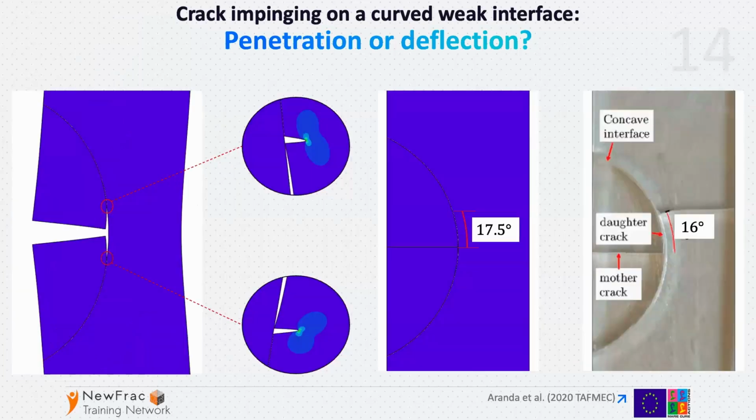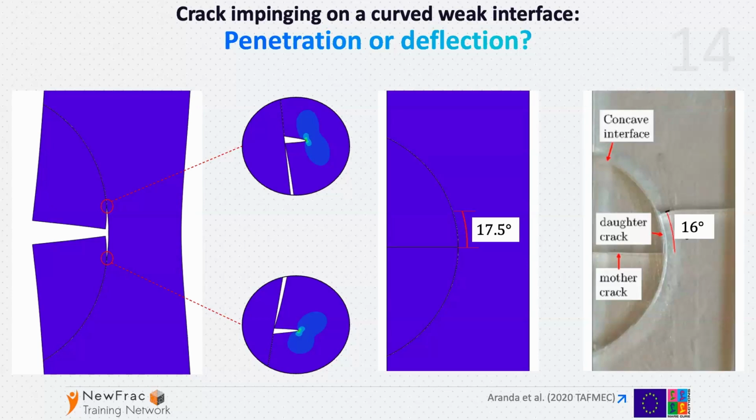We can have a look at how this interface crack propagates. We can see this is, let's say, the mother crack obtained by the unstable propagation of the initially small crack, which reached the interface and grows along the interface, and then kinks into the other part of the specimen.